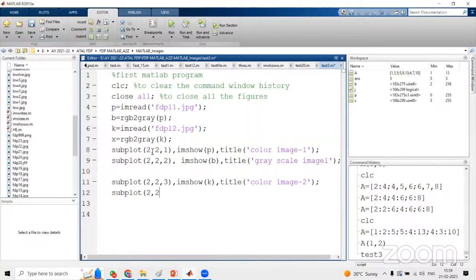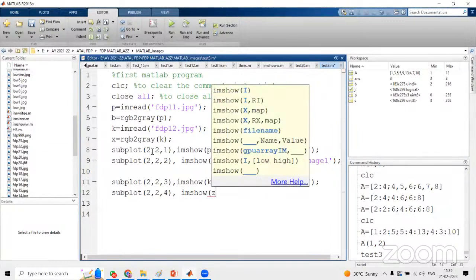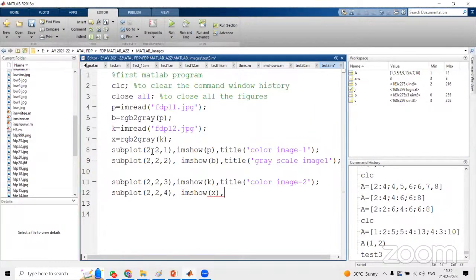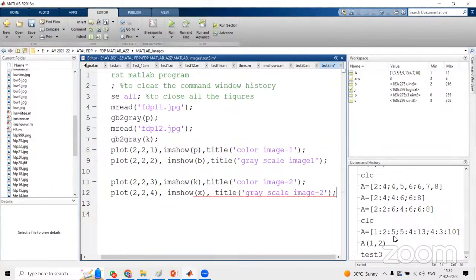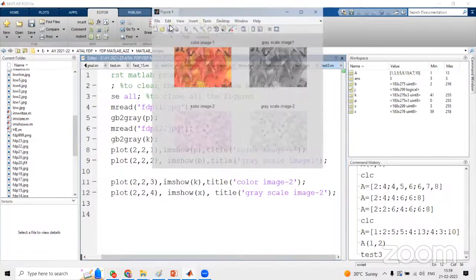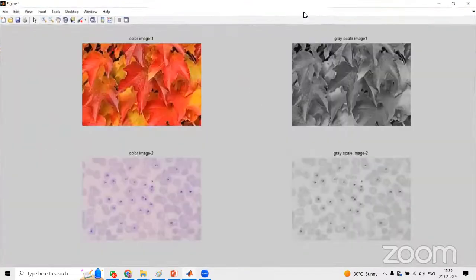So 2 comma 2 comma 4, imshow, and the last image is X, title grayscale image, and let me use 2. Now I will execute this program. As you can see here, it is a 2 by 2 matrix, and color image 1 is the first position, grayscale image 1 is the second position, color image 2 is the third position, grayscale image 2 is the fourth position.